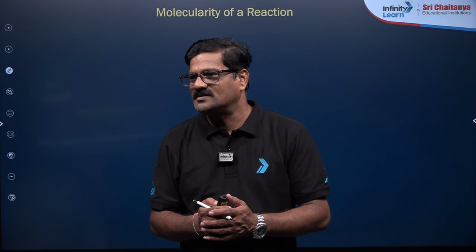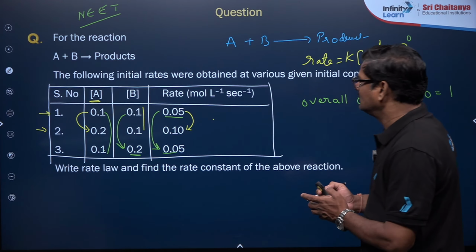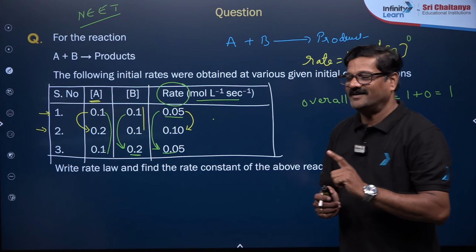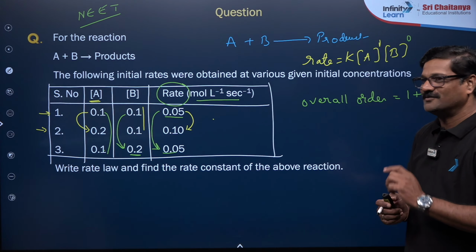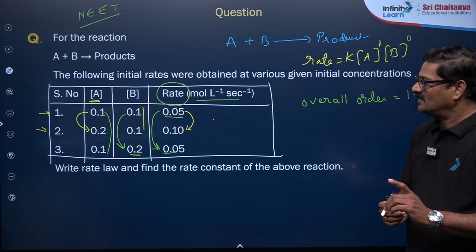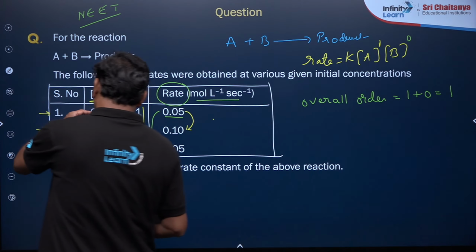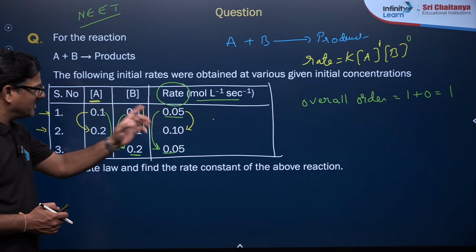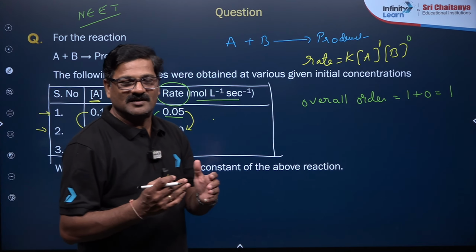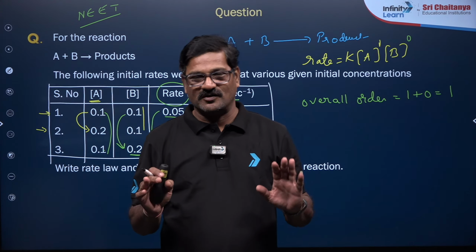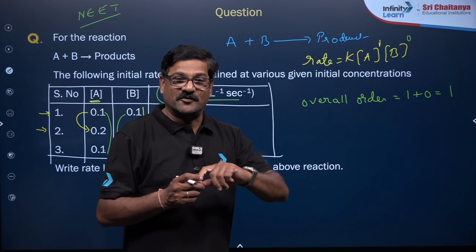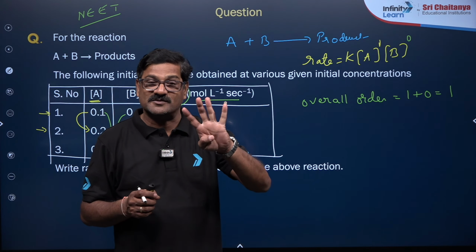Yeah, but the unit is not second inverse. That is not of the rate constant, that is of the rate. The unit of rate is always mol per litre per second. Okay, why is it first order? So if the concentration is doubled, the speed of the reaction is doubled, the rate of the reaction is doubled. If the concentration is doubled and the rate is not changing, it's zero order. If the concentration is doubled and the rate is doubled, first order. If the concentration is doubled, the rate becomes 4 times, second order.